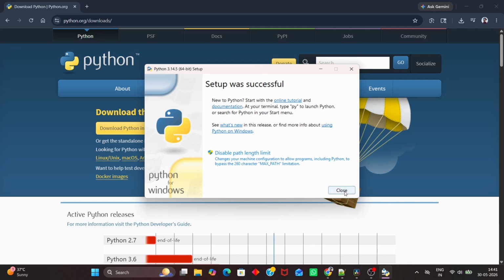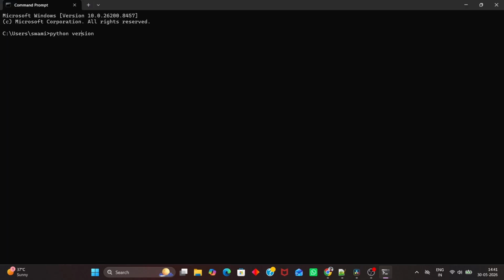After installing Python, open the command prompt, cmd. Type python --version. CMD will show the Python version. This means Python has been installed successfully.